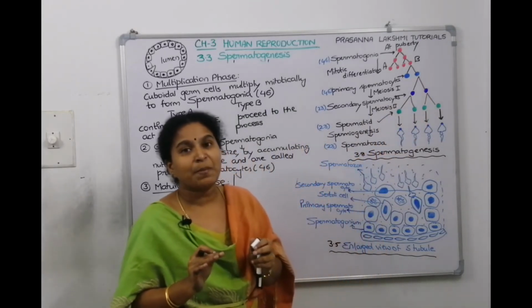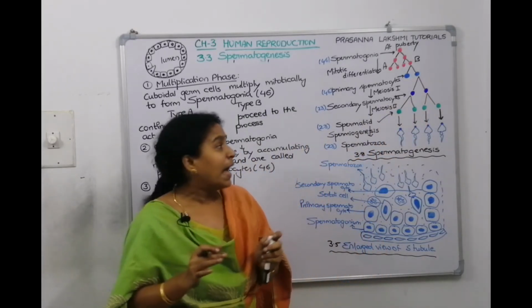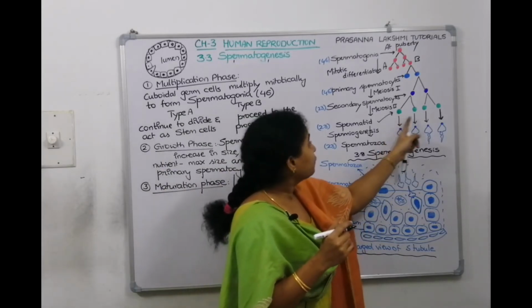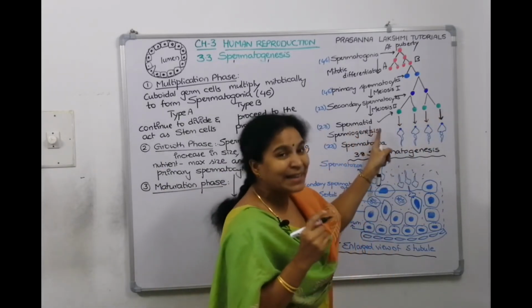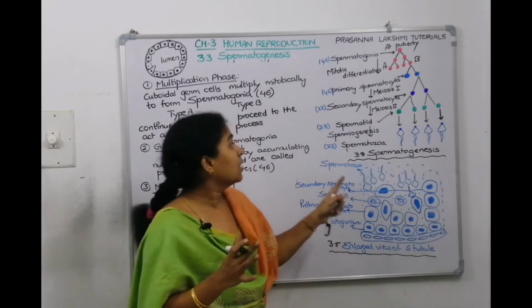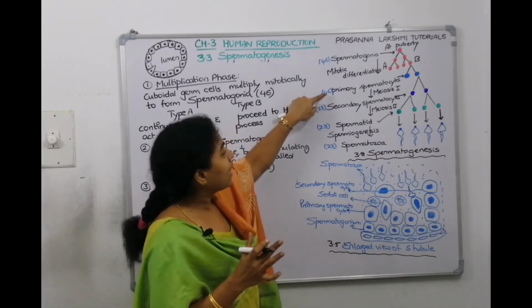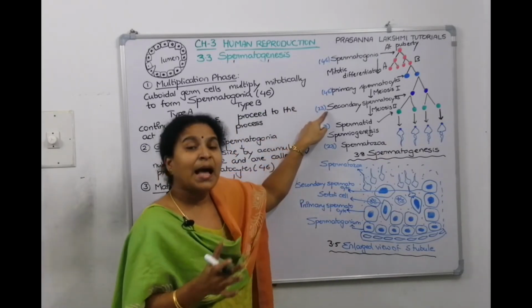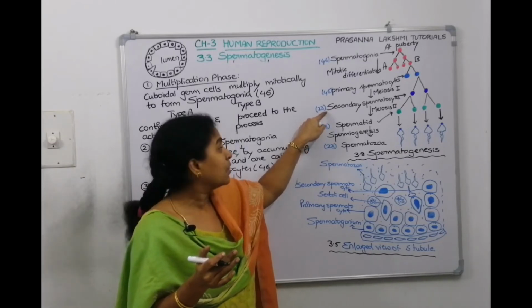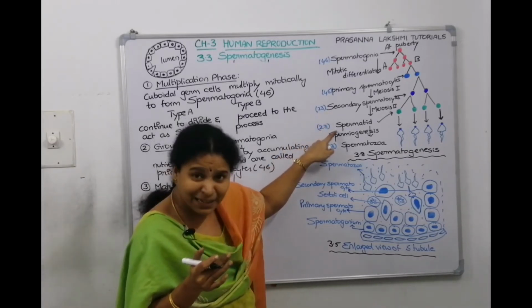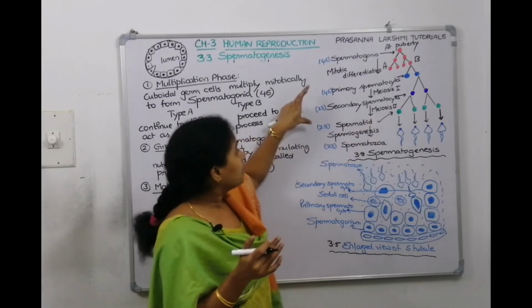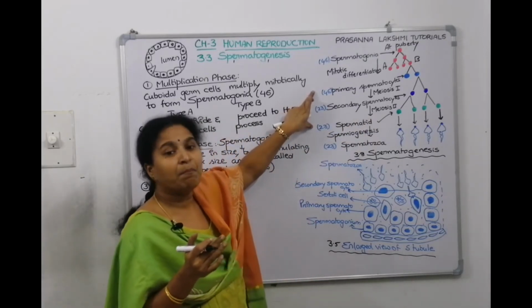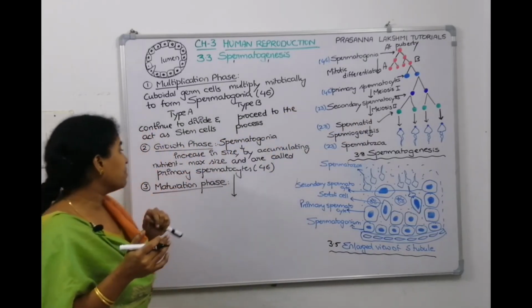These two secondary spermatocytes will undergo meiosis 2 and become 4. These 4 cells are called spermatids. The conversion of primary spermatocyte into secondary spermatocyte, and further conversion of secondary spermatocyte into spermatid by meiosis, this complete phase comes under the maturation phase. What happens in the maturation phase?